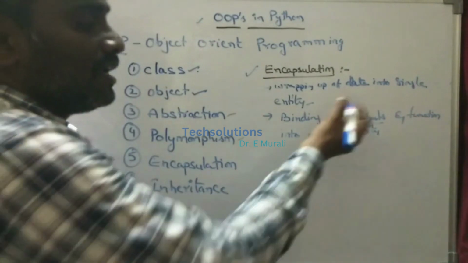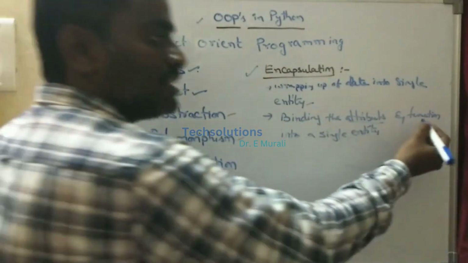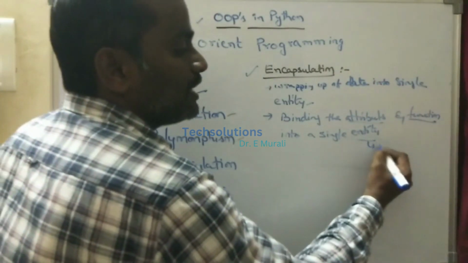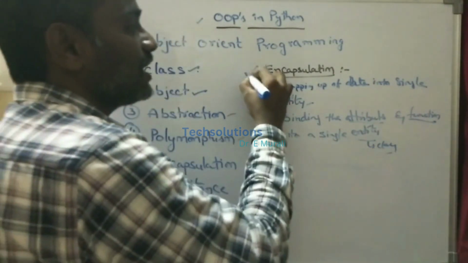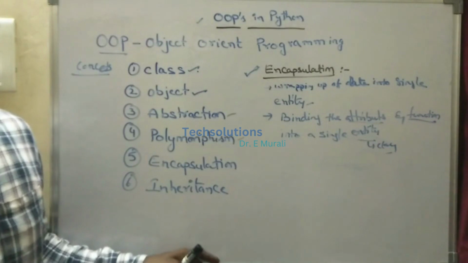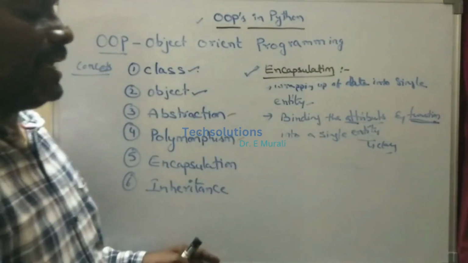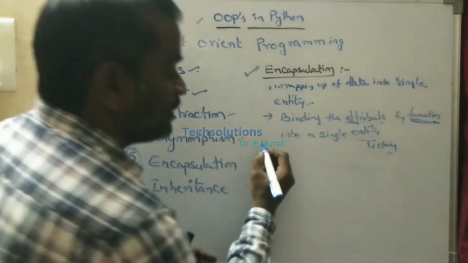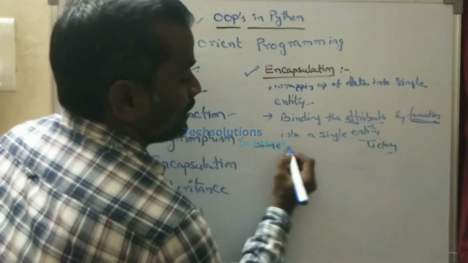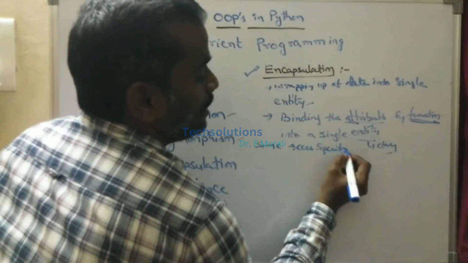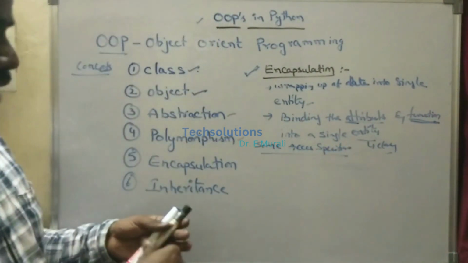What is meant by attributes? The list of attributes available in the class, as well as the functions available in the class. These all are under a single entity, which is called a class. That is the concept of encapsulation, right? These attributes and functions which you bind are accessed by using access specifiers. Now what are the different access specifiers we have?